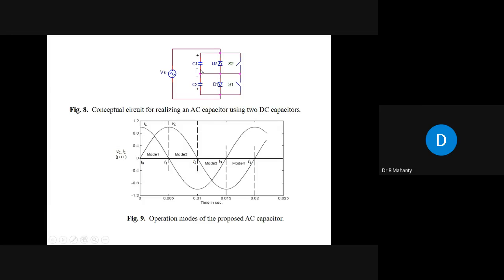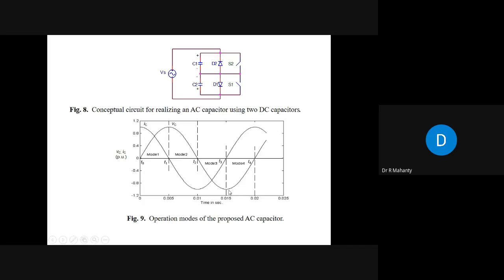Similarly, in the negative half cycle, C2 and D2 are conducting. The negative half starts from T2, that is mode 3. At the end of this mode, this capacitor is charged to the maximum of the supply voltage in the negative direction.